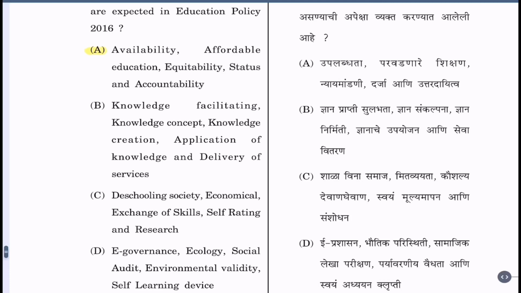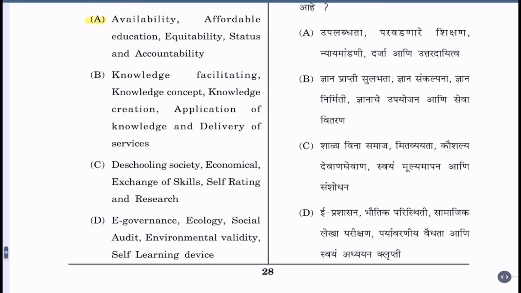C. Deschooling society, economical, exchange of skills, self-rating and research. D. E-governance, ecology, social audit, environmental validity, self-learning device. Correct option is availability, affordable education, equitability, status and accountability.